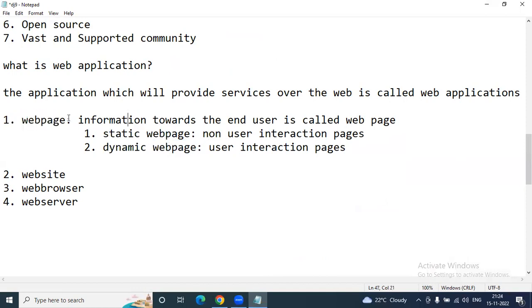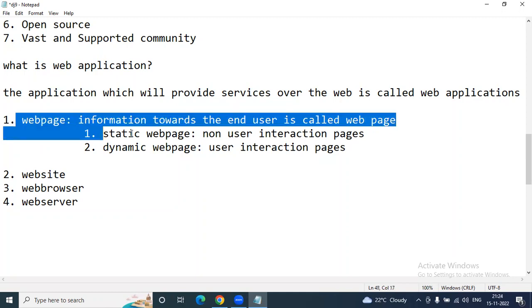So this is the web page information. Information towards the end user, customer, or client is called a web page. Web pages can be of two types: static web pages as well as dynamic web pages. Generally, static web pages we can create by using HTML only. If you want to prepare dynamic web pages, HTML plus JavaScript makes a dynamic web page, because JavaScript enables the functionality of HTML pages. So this is exactly a web page.